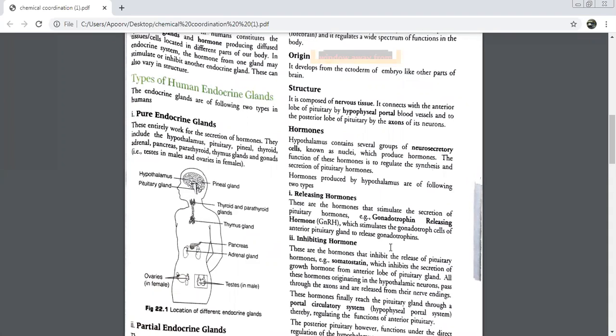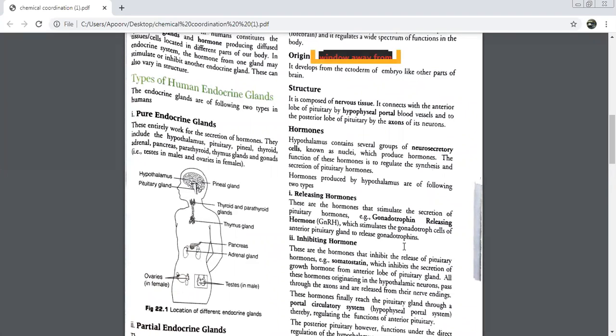And in the beginning, what did we study? That the hormones which come from the hypothalamus initiate the secretion of hormones in the pituitary. So now the pituitary will also start secreting a hormone. What is the name of the hormone? Gonadotrophin. Okay, very quickly tell me, GnRH is produced where? Hypothalamus. Excellent. This GnRH from the hypothalamus stimulates secretion of another kind of hormone in the pituitary. Name the hormone. Gonadotrophin. Excellent. So I hope releasing hormones are clear to everybody.